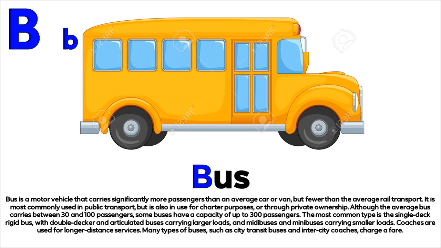B. Bus. Bus is a motor vehicle that carries significantly more passengers than an average car or van, but fewer than the average rail transport. It is most commonly used in public transport, but is also in use for charter purposes, or through private ownership. Although the average bus carries between 30 and 100 passengers, some buses have a capacity of up to 300 passengers.